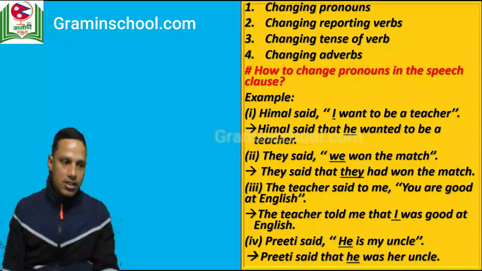Now in this example you can notice the pronoun I in the direct speech. Look at this, there is first person pronoun I, and we have changed it into he. From this you can get the idea that if we have first person pronouns like I and we in the direct speech, we have to change them into third person pronouns like he, she, they, as required.